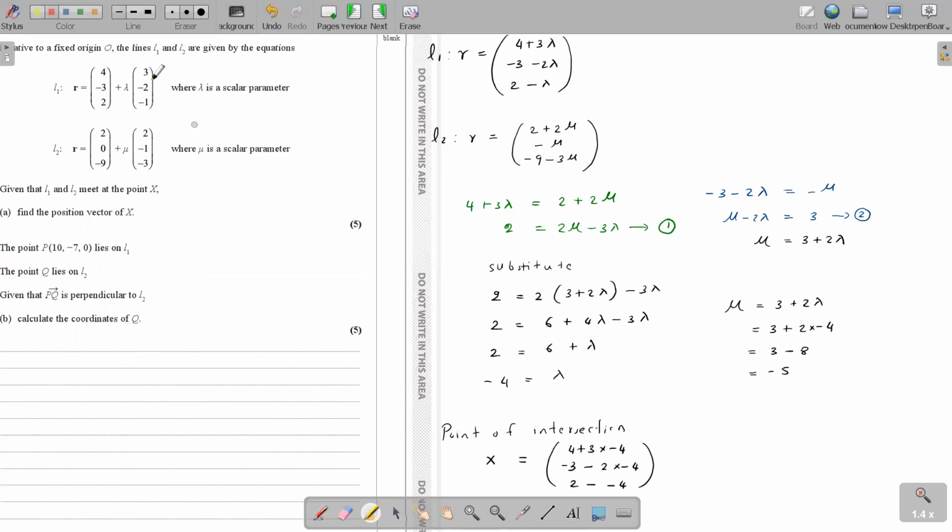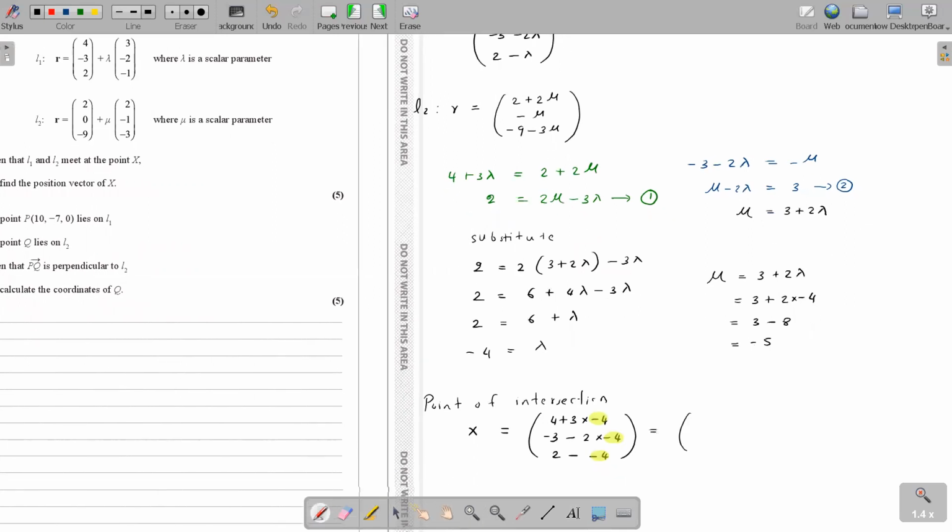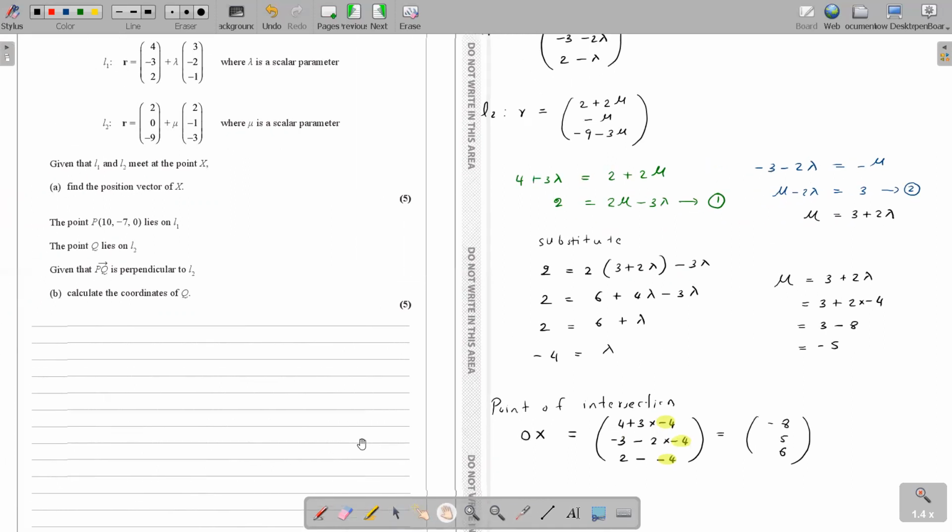Does it make sense to you what I'm doing? Yes, miss. Lambda value is minus 4. So I'm replacing the lambda values with minus 4. What is the answer for that? Minus 8, 5, 6. Yes. So the point of intersection, the x coordinate with respect to the origin, OX. So find the position vector of x. OX is minus 8, 5, and 6.